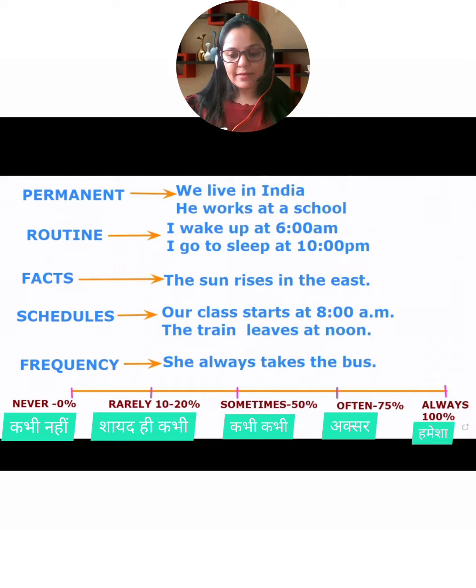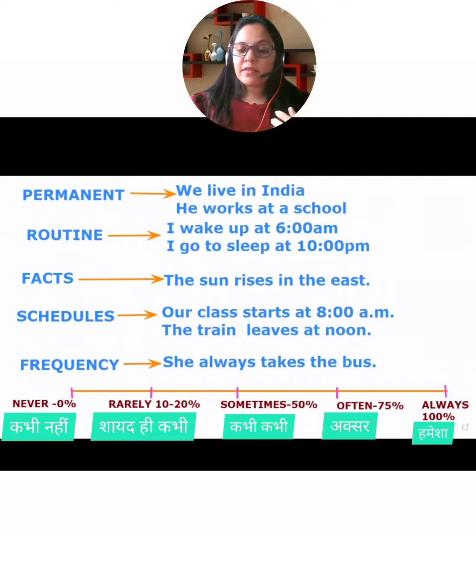Simple present tense, right? So whenever you're trying to learn a tense, you can just think of an example which is permanent, right? Then suddenly it will click. You can just think whether it is permanent or whether it is temporary. If the answer is permanent, then that means it is simple present tense, right?